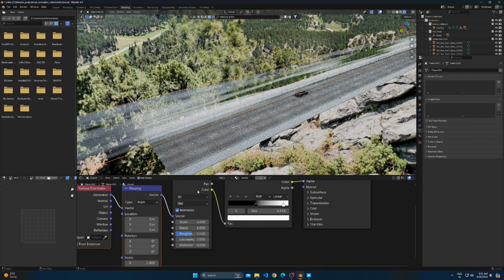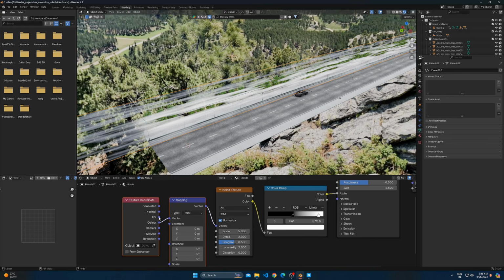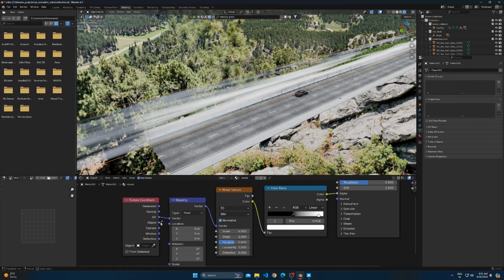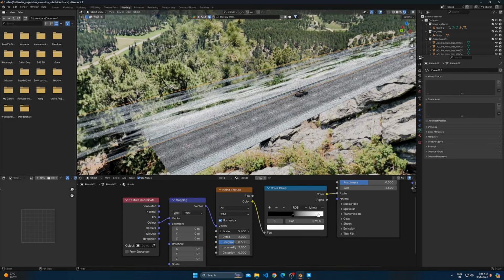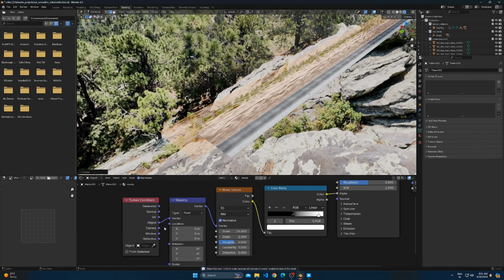Press Ctrl+T while selecting Noise Texture to add coordinates. It will only work if Node Wrangler add-on is enabled. Apply Scale to Plane in Object Mode by pressing Ctrl+A and then unwrap it.